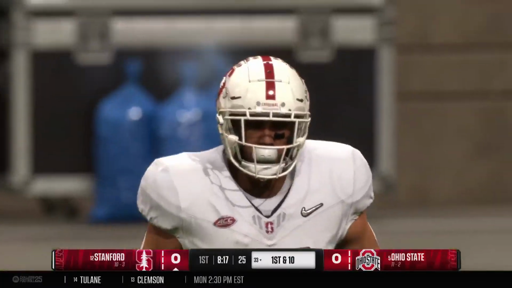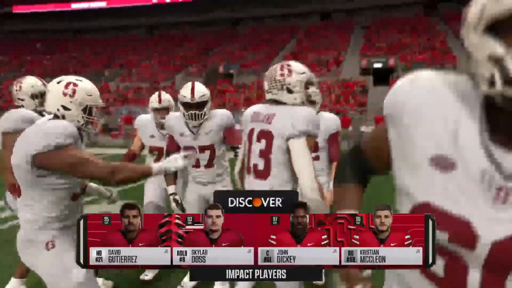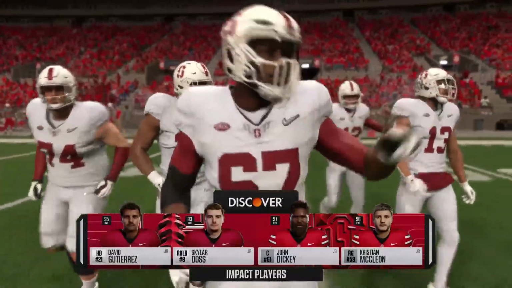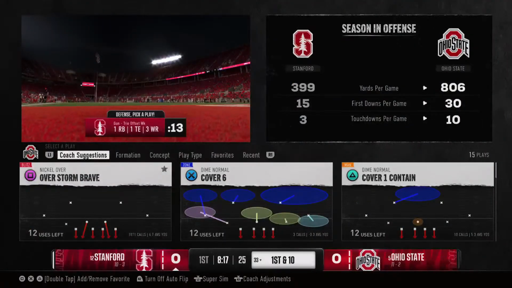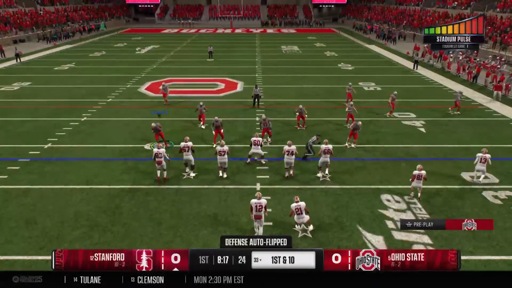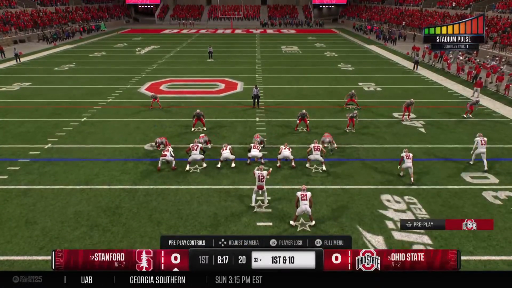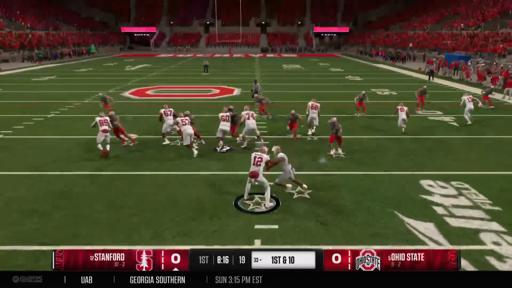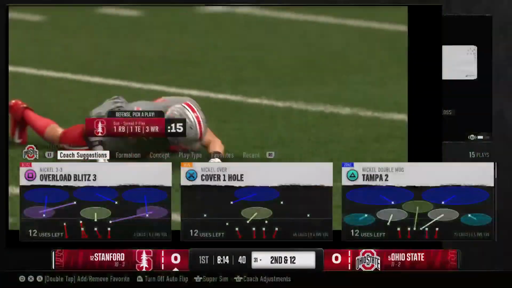Returner decides to fair catch this. So Stanford's offense takes the field. Our first chance to see them today. All right, Kirk, let's take a quick look at the impact players for today's game and how they're going to affect the outcome. These are your leaders on the field and in the locker room. These are your go-to guys, not only when you need a play to be made, but also when you need somebody to rally your team. Tackled behind the line. It's a loss of 2.